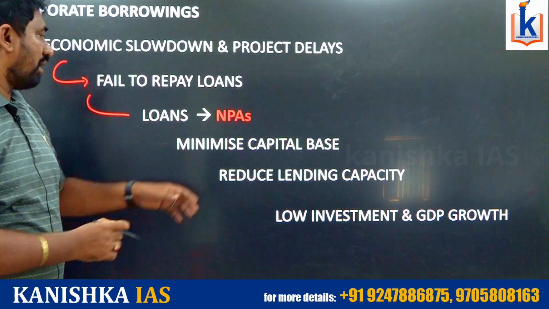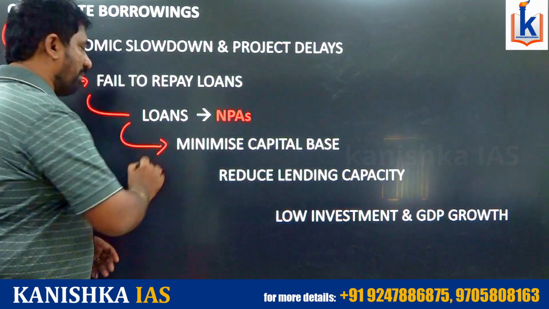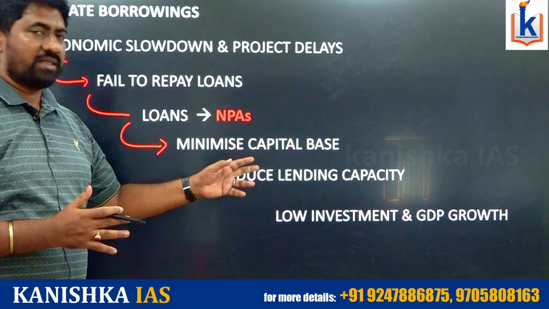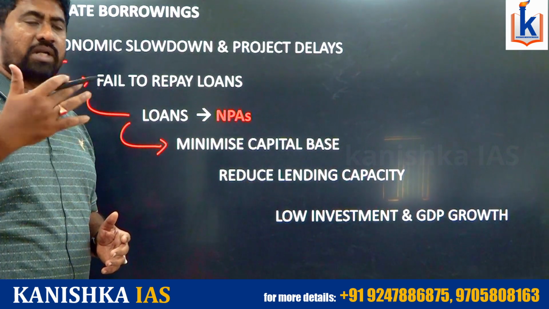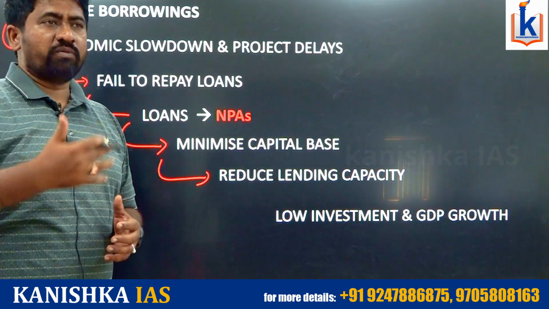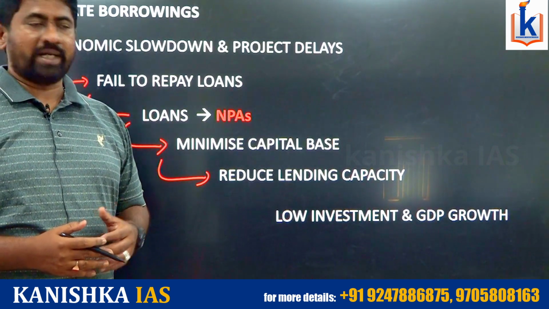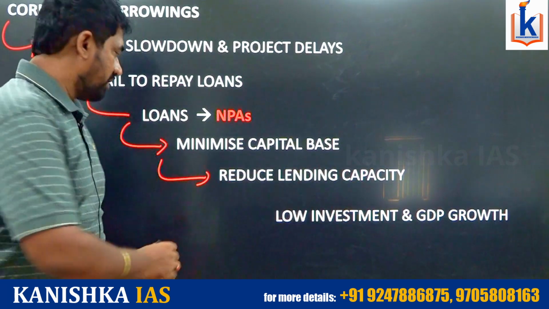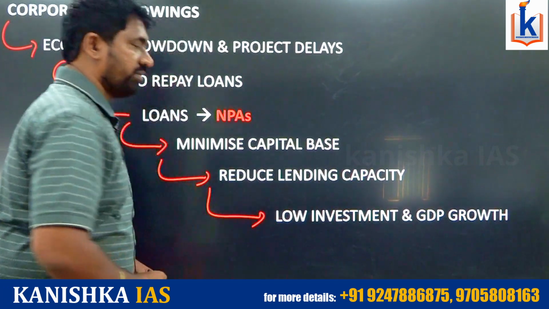It impacts the bank's capital base. Once the capital base is reduced because of NPAs, there is an impact on the lending capability of the banks. Banks do not have enough amount to give loans to other people. It impacts investment and ultimately impacts GDP growth.